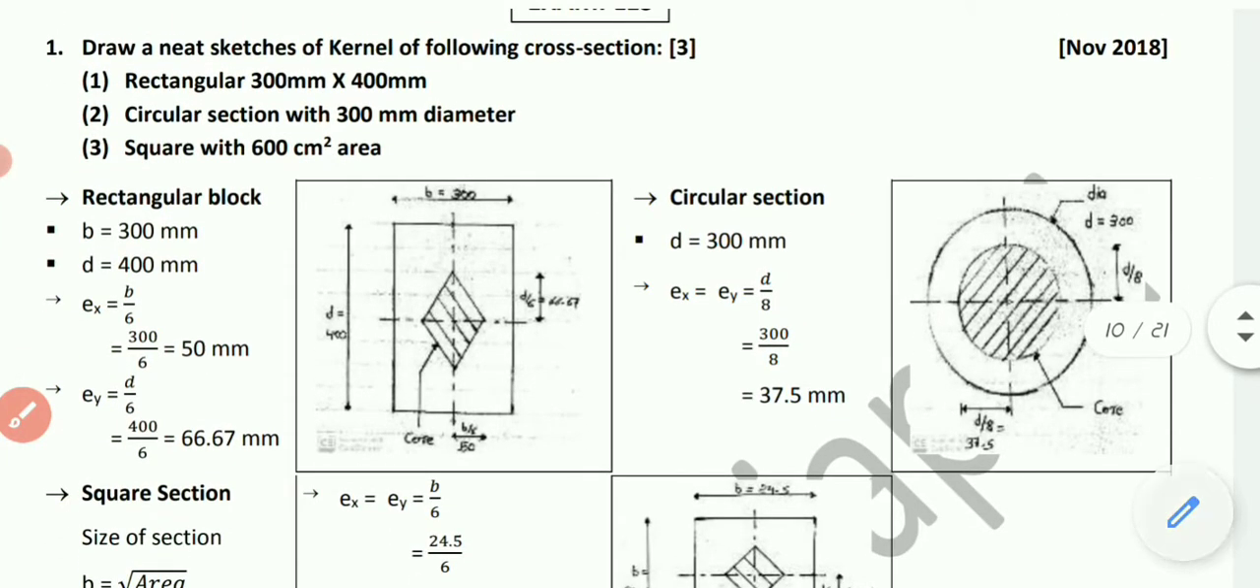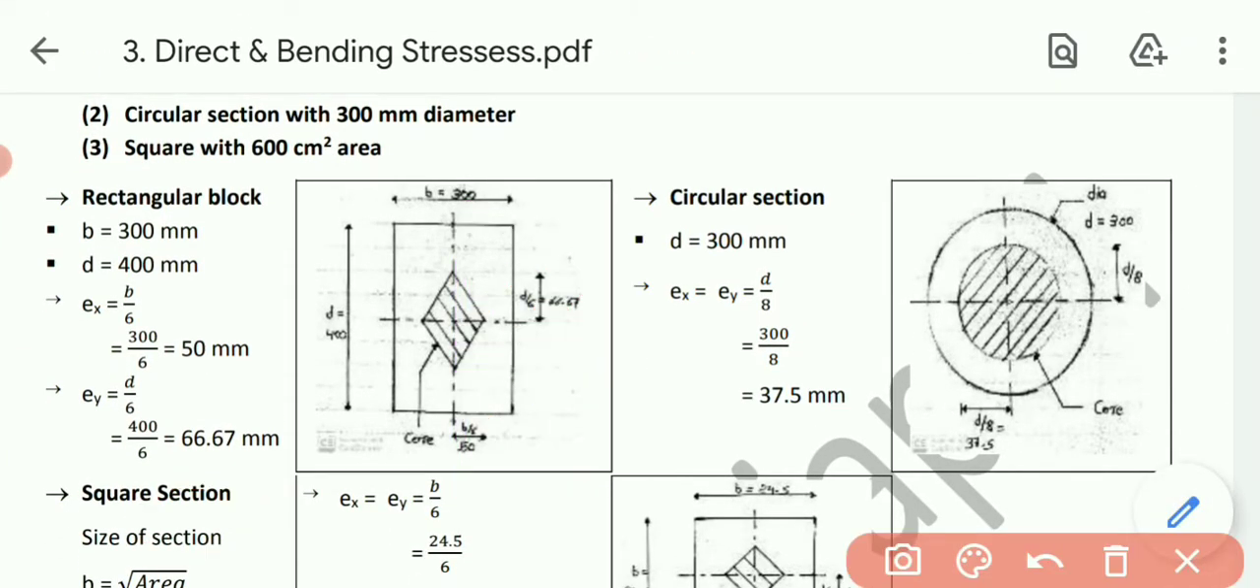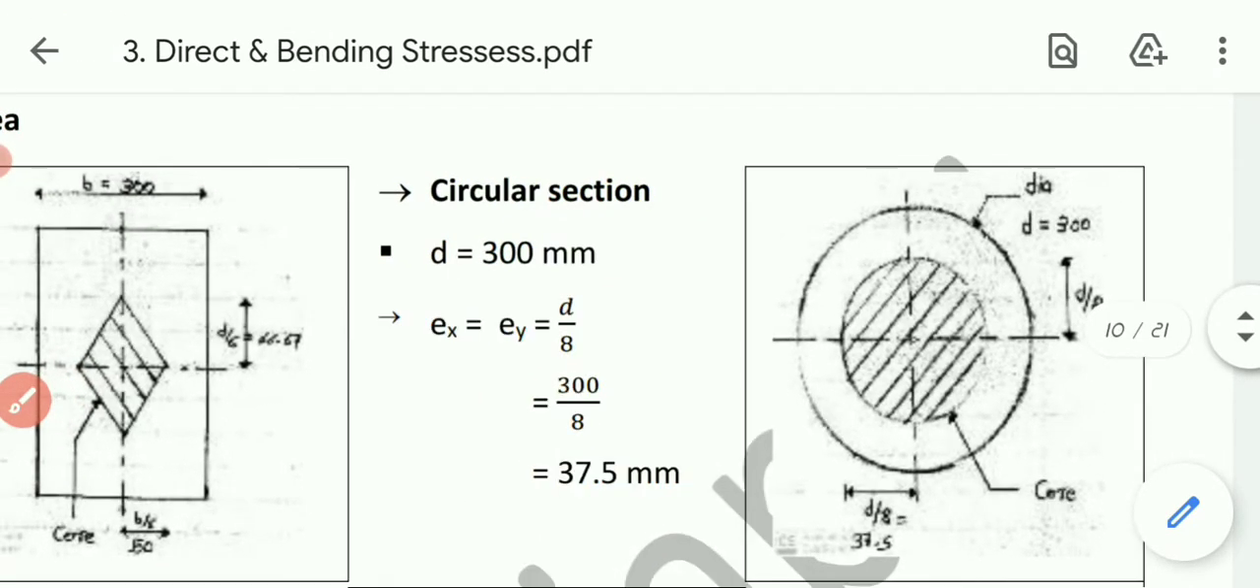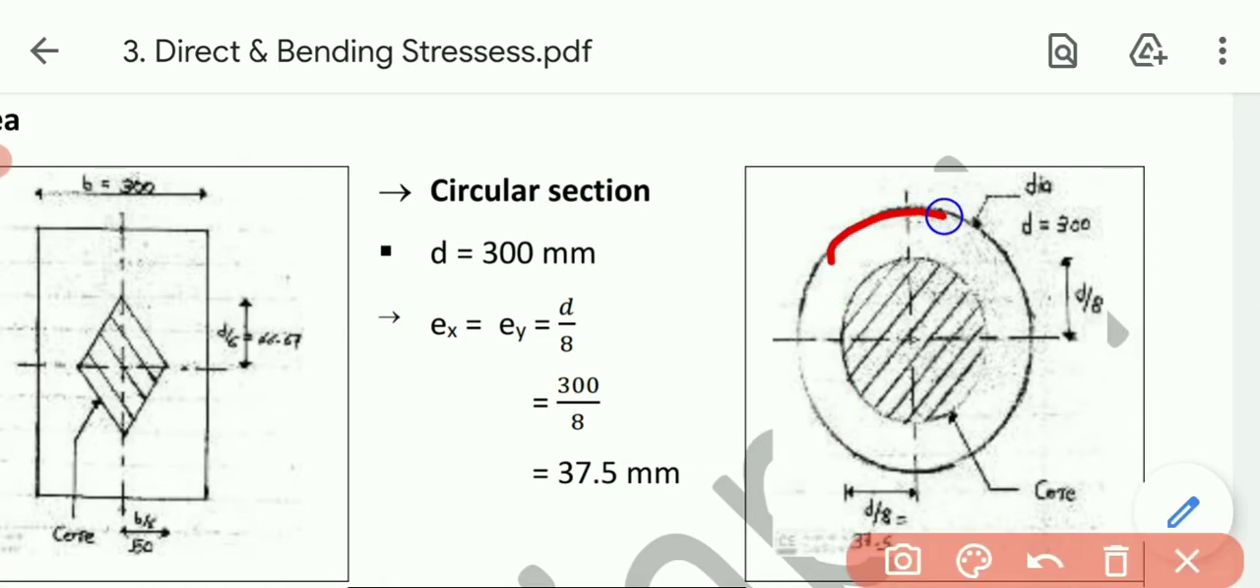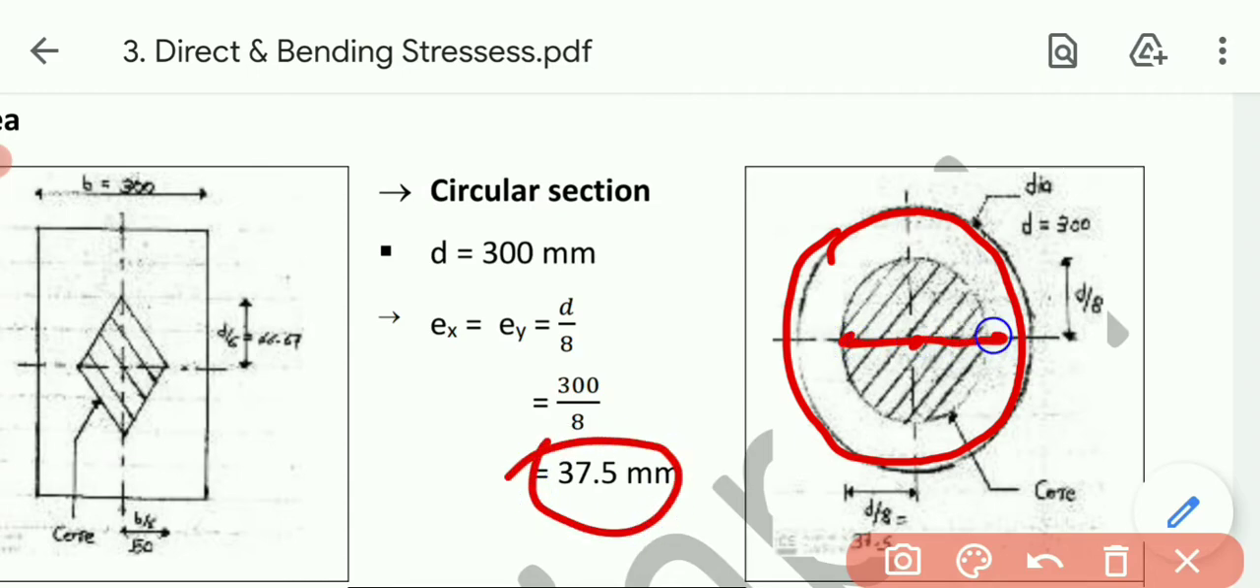Next, that is the circular section. Now in case of the circular section, they have given us diameter 300 mm. So we have already seen in the theory that Ex and Ey both equal d by 8. So 300 by 8, so 37.5. If I need to show it in the figure, first of all draw the circular section like this. This one is the center. Okay, so I need to go d by 8 dimension, that is 37.5, along the whole periphery. Means I need to take diameter as 37.5 and just join them like that. So ultimately that will be my core or kernel of the section.